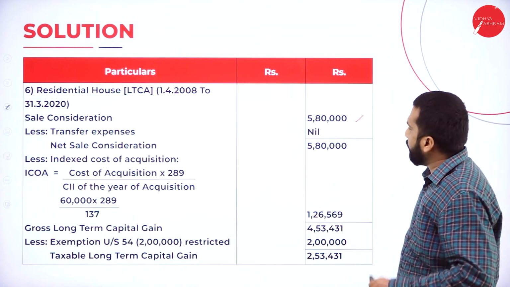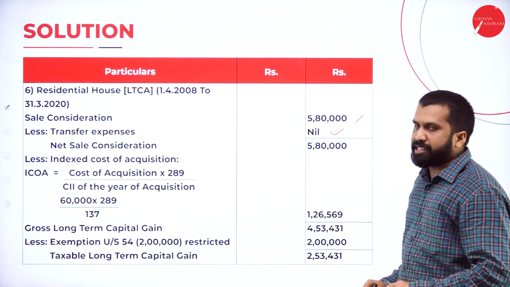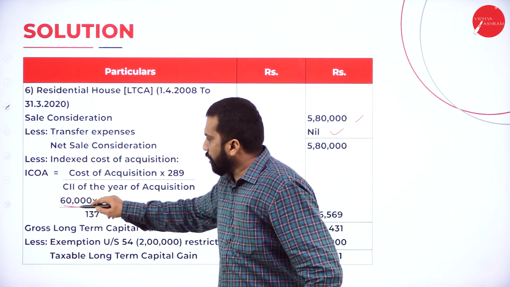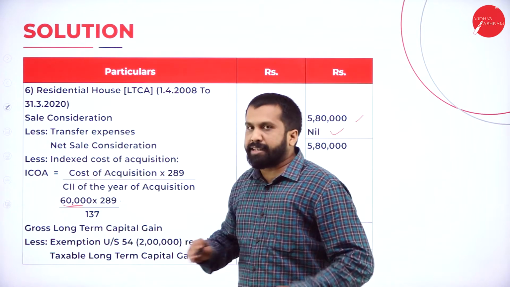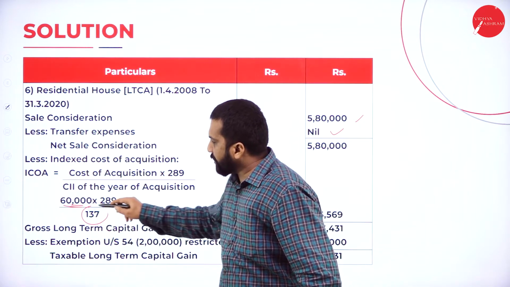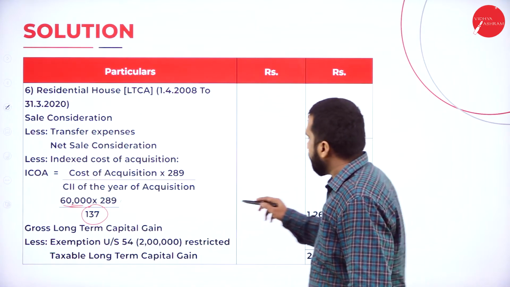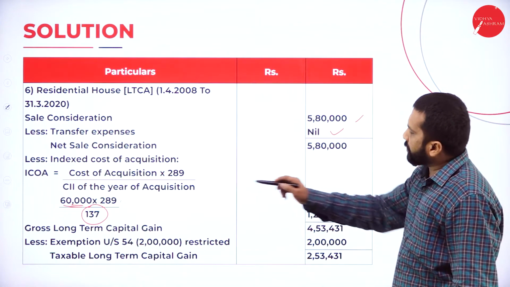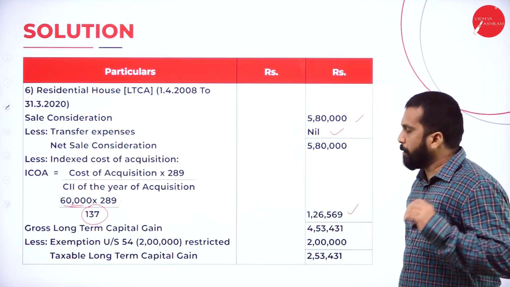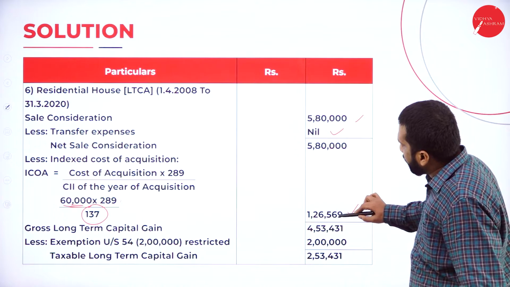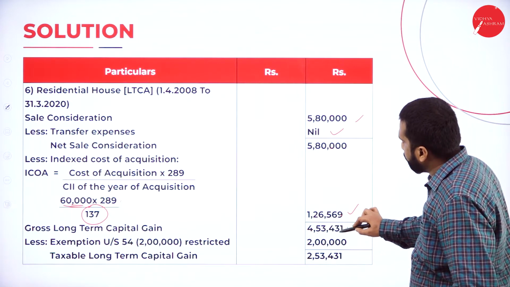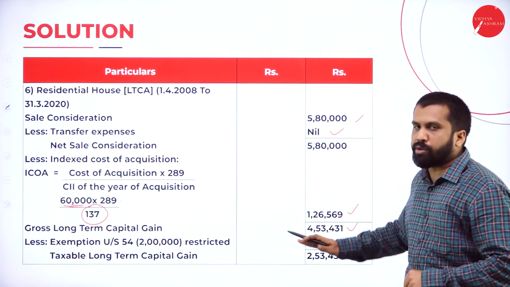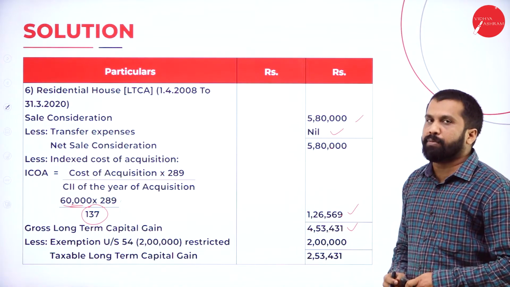5,80,000 is your selling price, your transfer expenses nil, minus indexation of your cost into 289, which is common, divided by 137 given in the question. So how much is it? 1,26,000. 60,000 will become 1,26,000. Now, 5,80,000 minus 1,26,000, you got 4,53,431. Up to this, any doubt? Hope there is no doubt. I'll go back to the question.